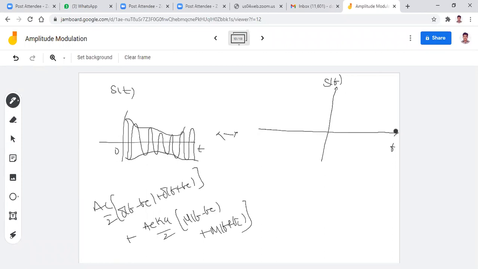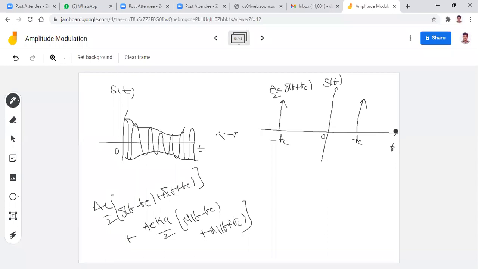So first I want to draw the impulses at minus fc and plus fc. Please listen carefully. Some difficulty is there. So what is the amplitude for this? Ac by 2, right? This is Ac by 2 into del of f plus fc. This impulse corresponds to Ac by 2 del of f plus fc, and try to maintain the same width.